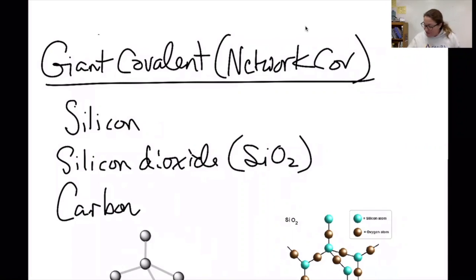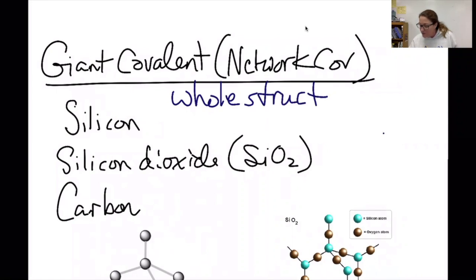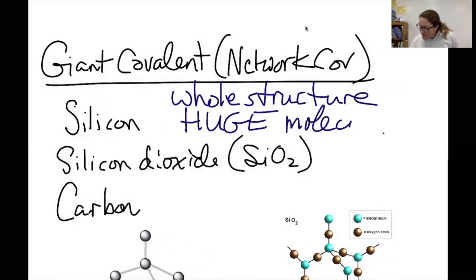But in a giant covalent compound, what we have is, not surprisingly, covalent bonds, but they go throughout the whole structure. And since they go throughout the whole structure, meaning every atom is connected to another atom and there's no break between them, it forms a huge molecule. If you want to think of it, a diamond can be thought of as one single solitary molecule.